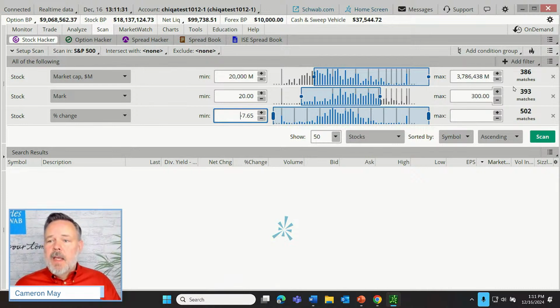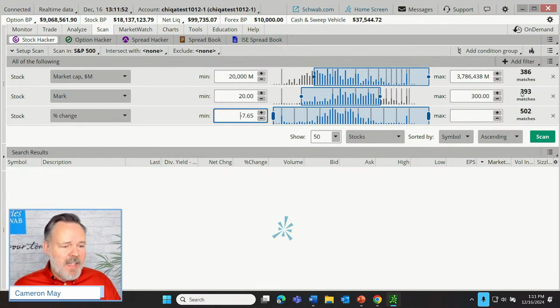and 300. There are 386 that have a market capitalization above 20 billion. So there's going to be some overlap of those two. It's going to be less than 386 because they're not going to be every single one of these that meet our second criteria.